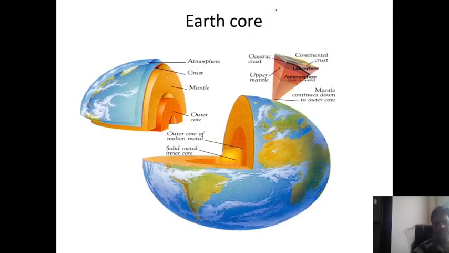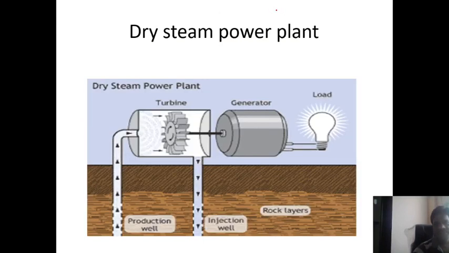Okay guys, now the last one is dry steam. So let's discuss dry steam now, how it works.